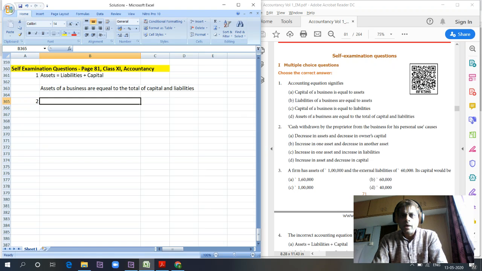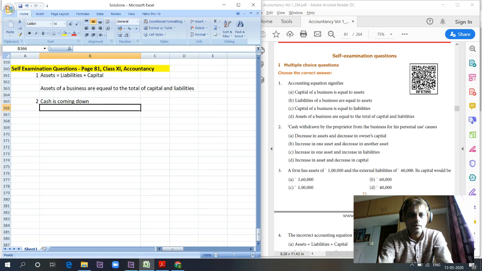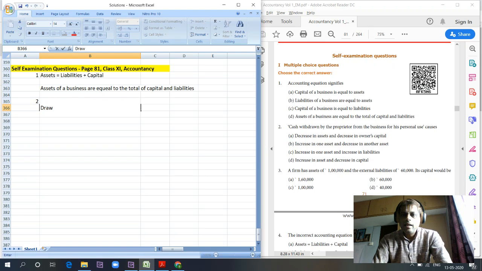It means the stock or the purchases of the company is coming down without any revenue. When we sell the products, then we get revenue. But in this case, cash is used for personal purpose. So cash is coming down. And once you say personal use, we get to the drawings account.